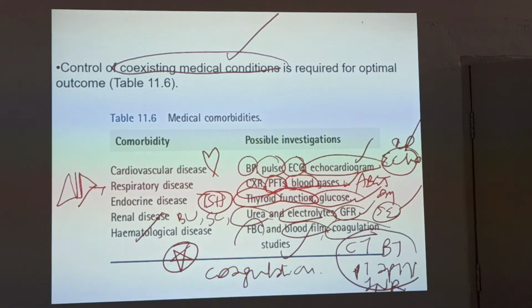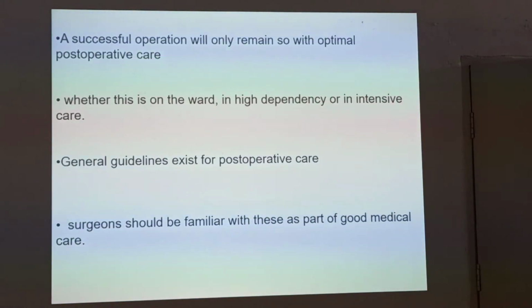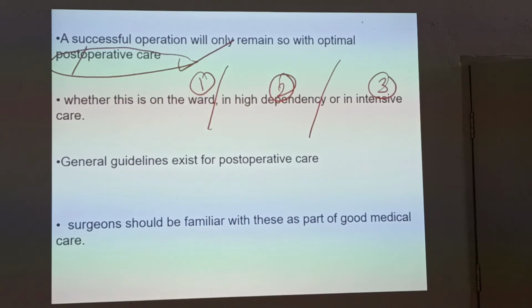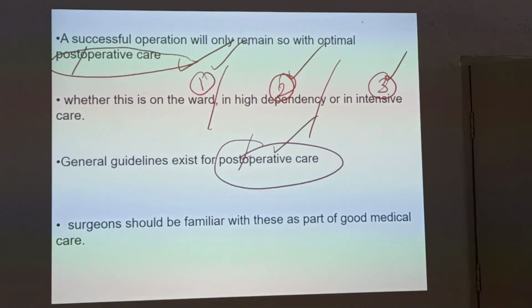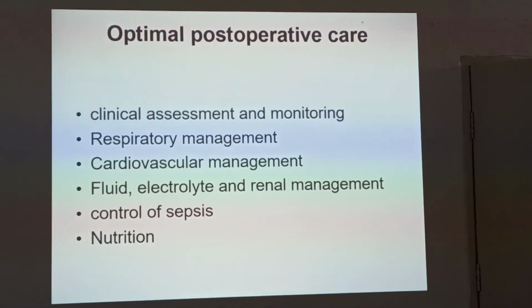All these things are very important for surgical patients. You have to know about this. Without this, you don't post for surgery. A successful operation will only remain so with optimal post-operative care. So pre-op, as we have done all those things, post-operative care also we have to take. You can keep the patient in the ward, the high dependency unit, or the intensive care unit. General guidelines exist for post-operative care, and surgeons should be familiar with this part of good medical care. Surgery plus medical care leads to proper healing of the patient.